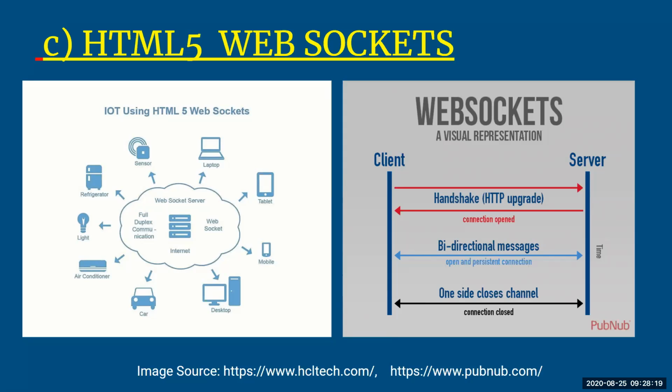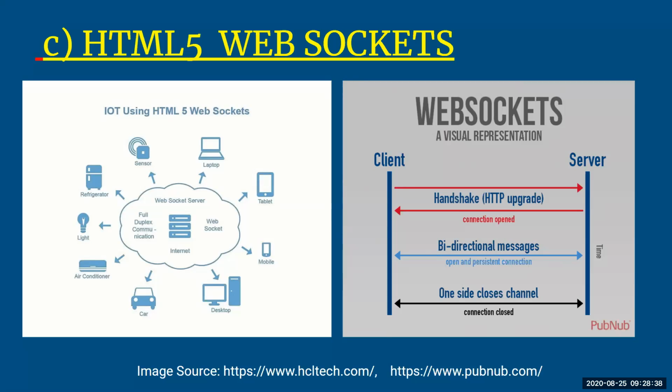The connection here is always open and always persistent. Persistent means it is going to be there for a longer time until one of them closes it, because it is WebSocket. When we talk about WebSocket, just a single socket is used for communication. Both the client and server will use a single socket for communication.